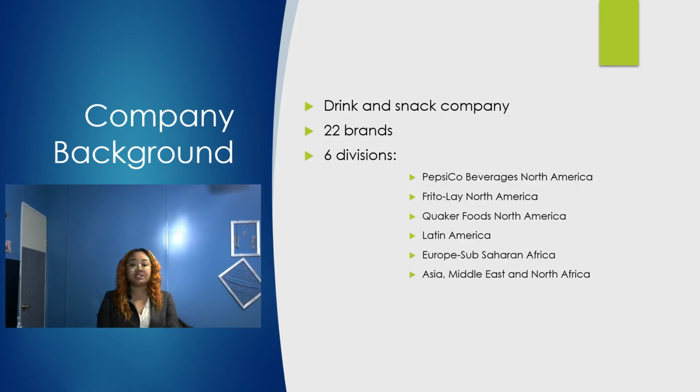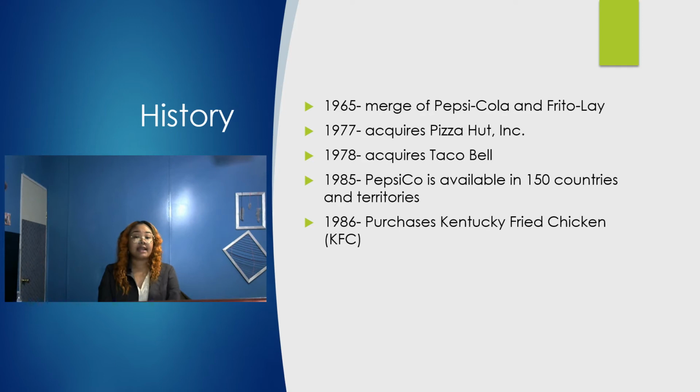PepsiCo has 22 brands that generate over $1 billion in estimated annual sales. The company is made up of 6 divisions and is one of the world's leading food and beverage companies. In 1965, Donald Kendall, who was the CEO of Pepsi-Cola, and Herman Lay, CEO of Frito-Lay at the time, came together to form PepsiCo. For more than 50 years, PepsiCo has been keeping up with trends and tastes and emerging with them.